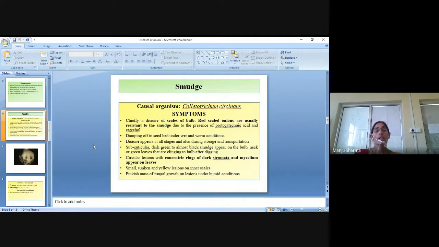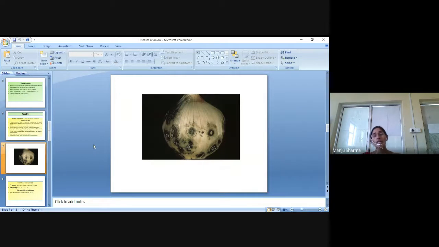Small sunken and yellow lesions of inner scales will be there, and a pinkish mass of fungal spores with fungal growth on lesions under humid conditions. So these are the symptoms of the smudge disease of onion, and basically this is a common disease.